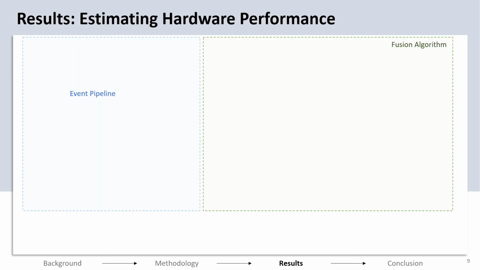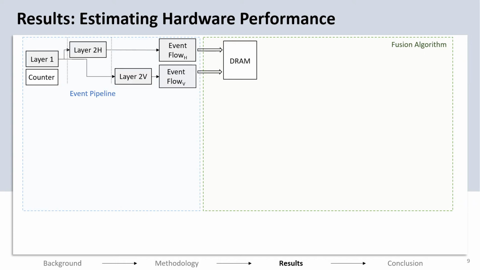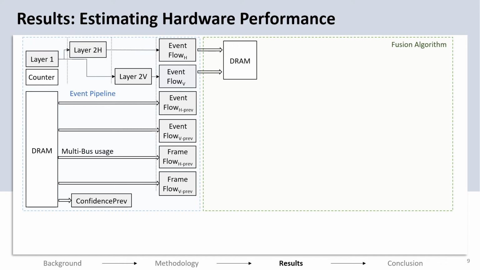We map the network on an edge FPGA of the Zynq family. The microarchitecture is described here. The first layer keeps processing every incoming event using a block RAM. The layers after that, layer 2 and 3, are triggered after every epoch. The computation gives the output of the event pipeline, which is shown here, which is stored in DRAM. This is fused with the event and frame outputs of the previous processing event that were stored in DRAM.